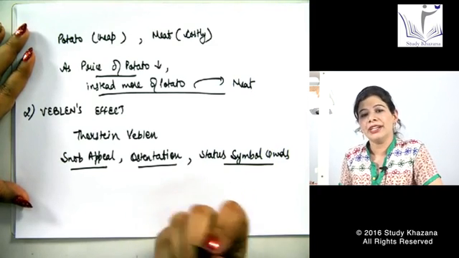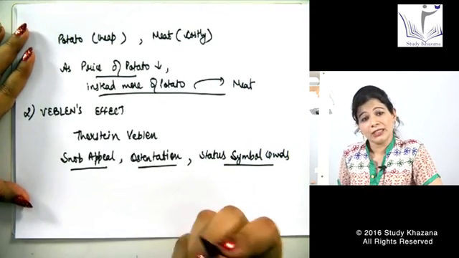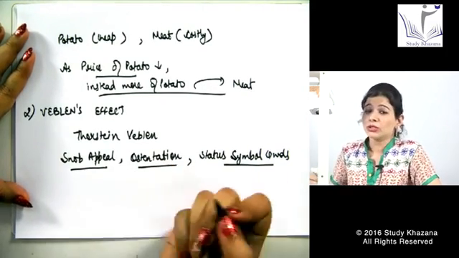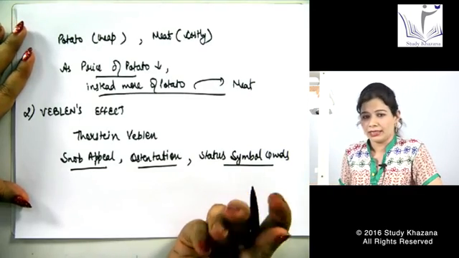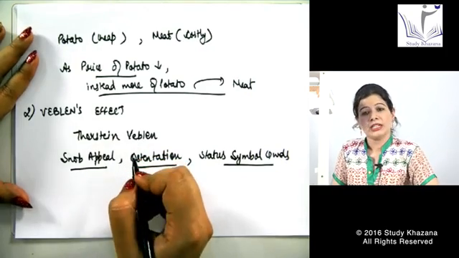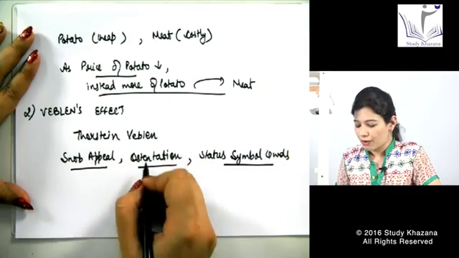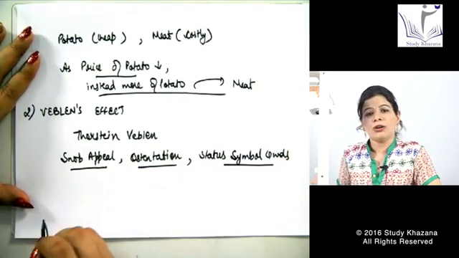We buy a solitaire of rupees 1 lakh. What is that? That is just a status symbol good, when we can also apply a jerkin as a substitute for that. Fine. So Veblen's effect covers all those goods which are just status symbol goods, or show off, or for snob appeal or ostentation.